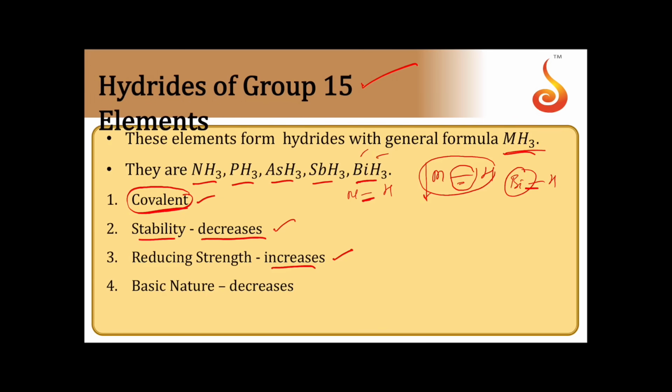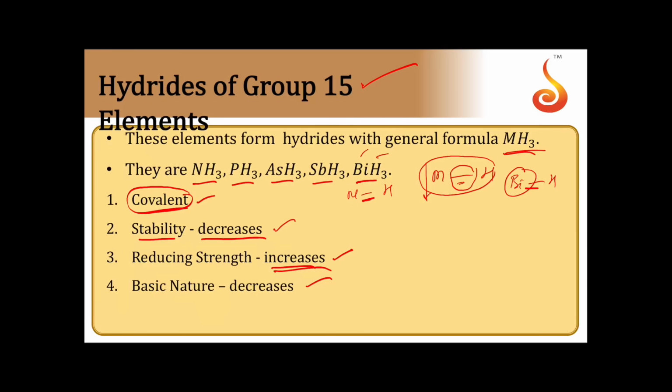Why is it increasing? When the bond strength is decreasing, it can break very easily and give us hydrogen. That implies the reducing strength is increasing down the group. So reducing strength actually depends upon the bond strength only. Since bond strength is decreasing, we see an increase of reducing strength down the group.